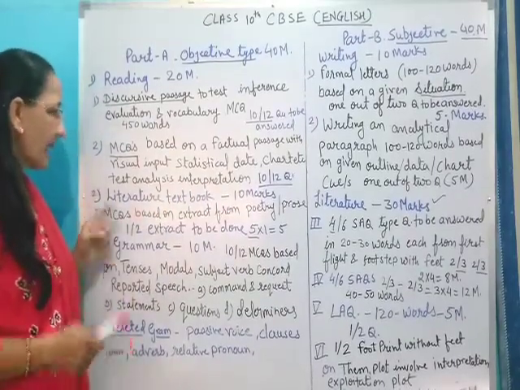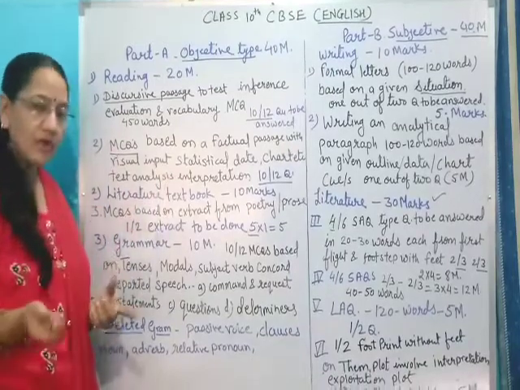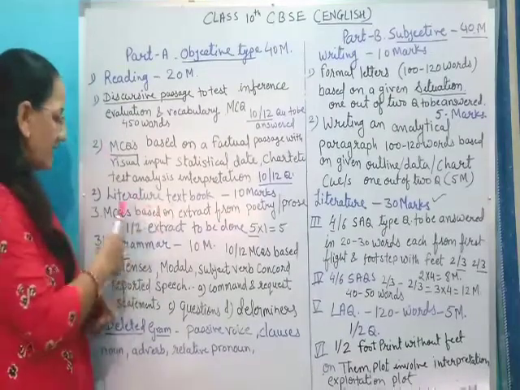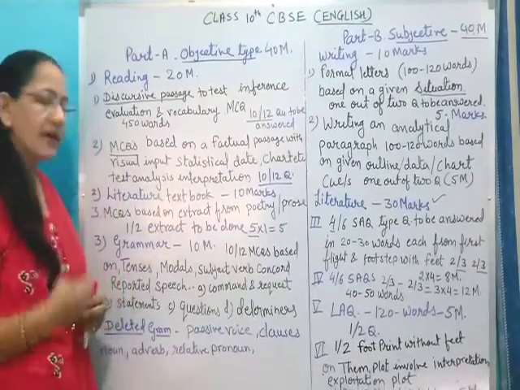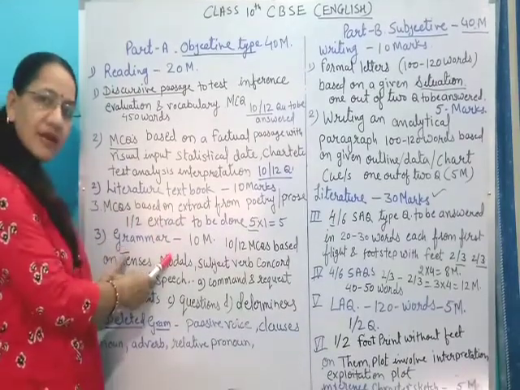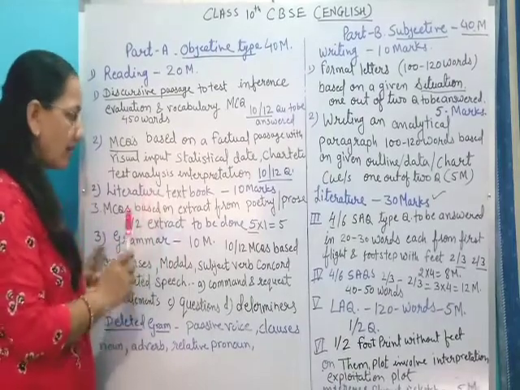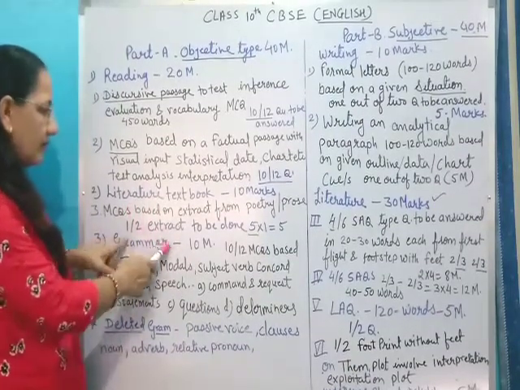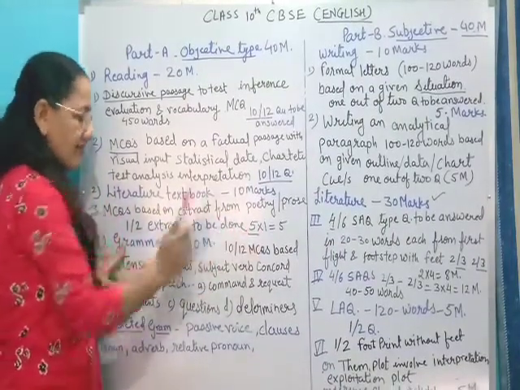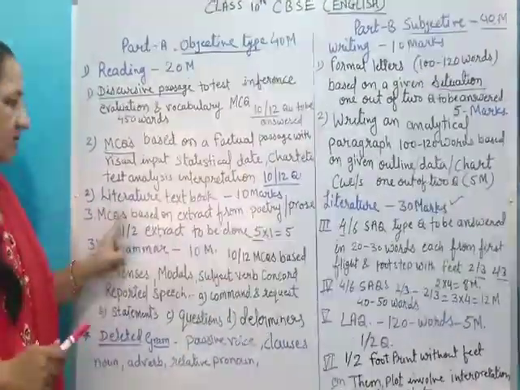Okay. Then the second part is the literature textbook. Out of this, a 10 marks portion will come. In this, two extracts will come, one from prose and one from poetry. So 2 extracts of poem will come. You have to attend only 1, and 2 extracts of prose will come. You have to attend only 1. So both the questions are again 5 marks each. Okay, so in total here you have 5 plus 5, 10 marks.